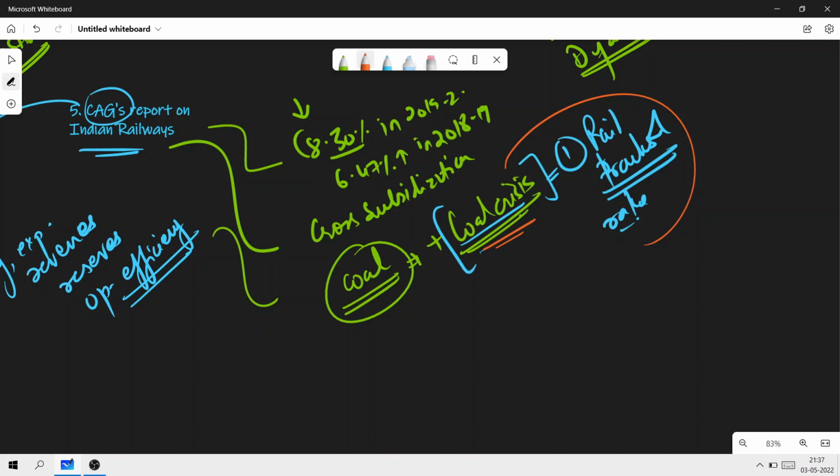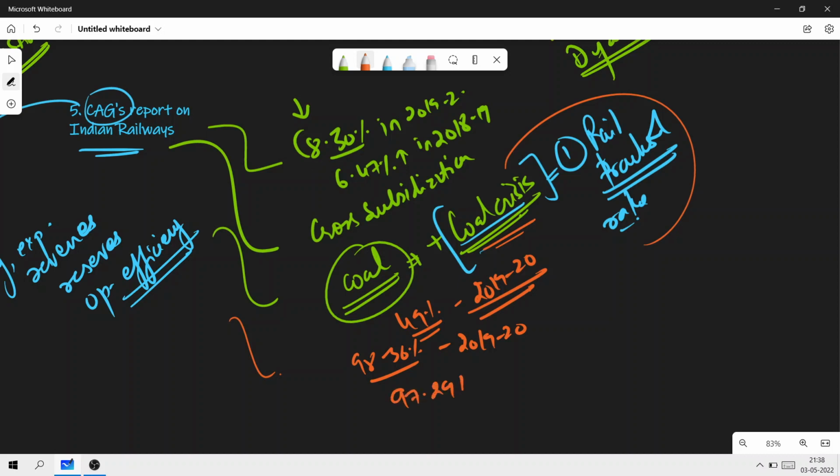The focus here is simply on understanding the point that there is a heavy dependence when it comes to coal on our Indian railways. Around 49% of the total freight earnings during the year 2019-20 came from the transportation of coal. Then the next point is that the operating ratio deteriorated to 98.36% in 2019-20 from 97.29% in the year 2018-19.